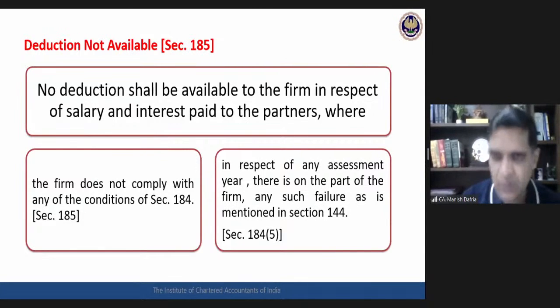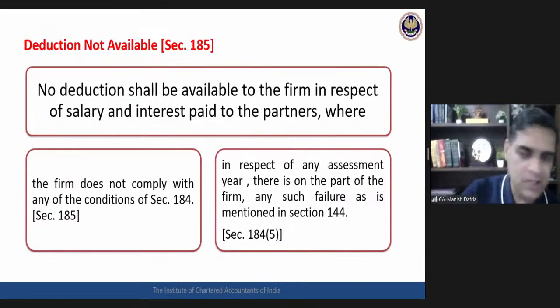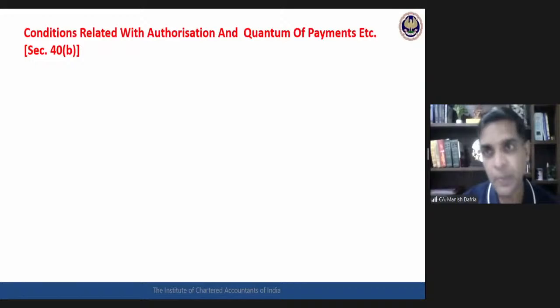Okay, so this is the first set of conditions for claiming deduction on account of interest and salary. Sections 184 and 185 require to be complied with. Then the second set of conditions is given in the main Section 40 clause (b) itself, which are the conditions related with the authorization and quantum of payment.